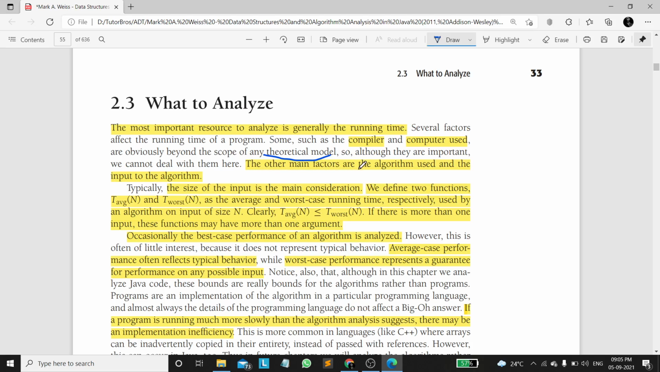The other main factors are the algorithm used and the input of the algorithm. When we say big O of n square or big O of n, what is n? n is nothing but the size of the input to the algorithm. If we take an array as input, then the size of the array is n. Based on that, we say the time complexity is big O of n, big O of n square, or big O of n cube. Makes sense, right?